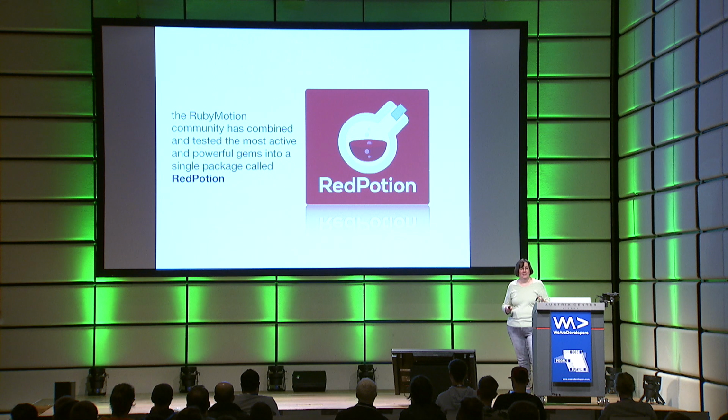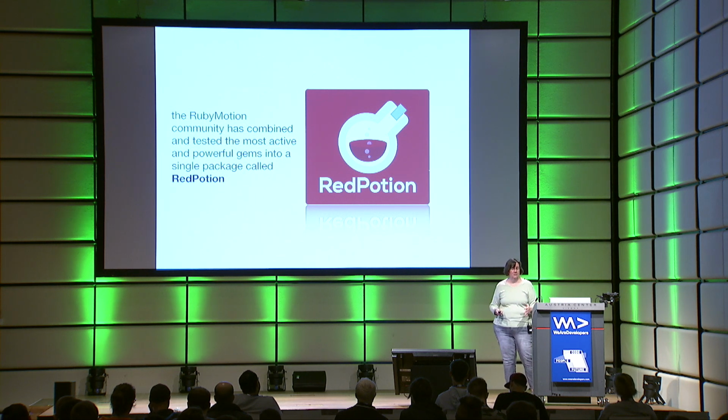The RubyMotion community got together and combined and tested the most active and powerful gems into a single package called Red Potion that you can install with one command. And this package includes ProMotion to do screens, RMQ to do layout, CDQ for your data access, AF Motion for your network access, and many, many more gems to help you do all your work within one well-supported framework.